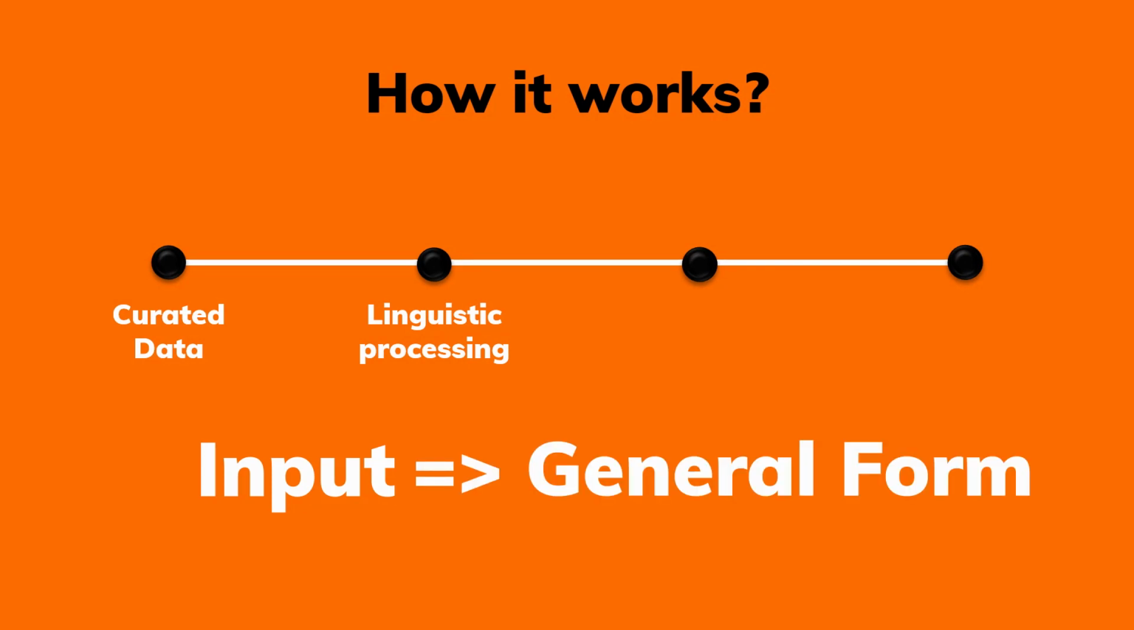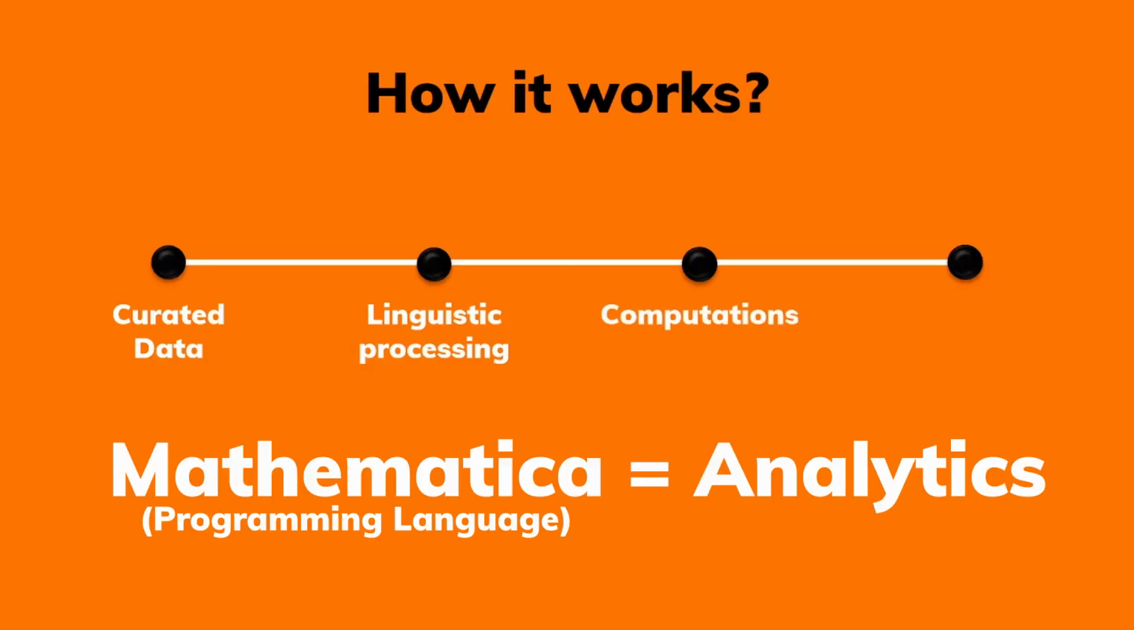This is done by linguistic processing. It takes the input and converts it into a general format, which is easy to process. And the processed data is moved to an algorithm. But wait, which algorithm? In Wolfram Alpha, there are thousands of algorithms made specifically for every use case. So it must choose the right one. That is where Mathematica comes in. It is a programming language specifically made for analytics and heavy computations. And the good part is it is more user friendly.